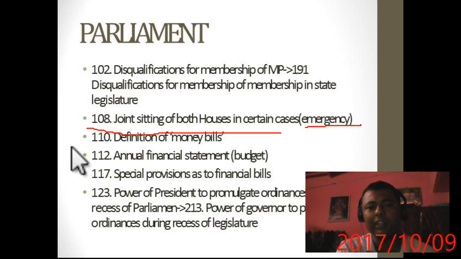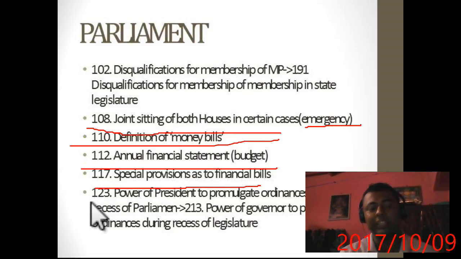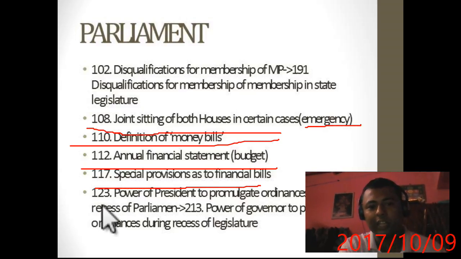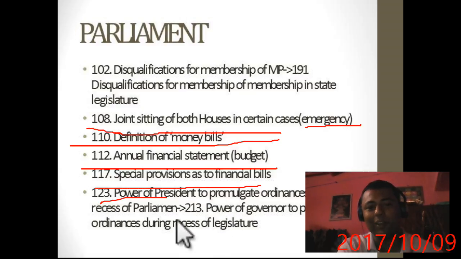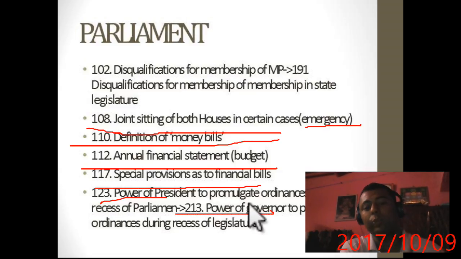Now article 110, definition of money bills. Article 112, budget, that is annual financial statement. 117, special provisions as to financial bills. 123, now what will happen now? After I told you, after 110 the corresponding state government article we will have to add 90. Now the power of the president to promulgate ordinances, the same power is also given to the governor, but we have to add 90 from here. Meaning after 110, if there is an article for the central government, the respective state government article will be obtained by adding 90, and before 110 we just have to add 89.